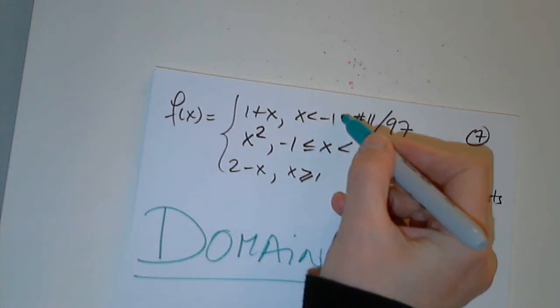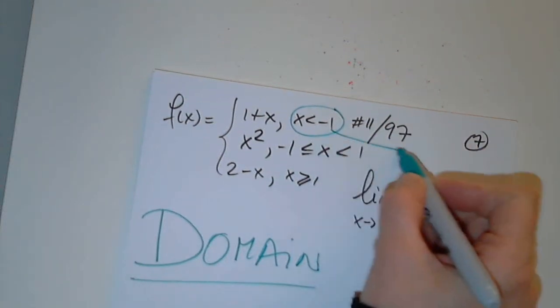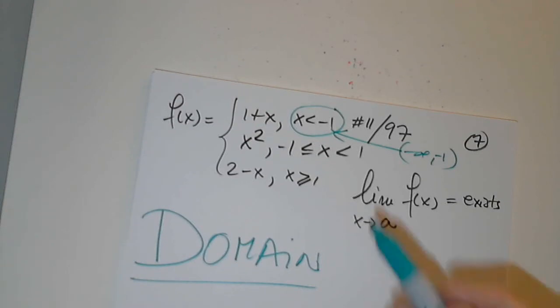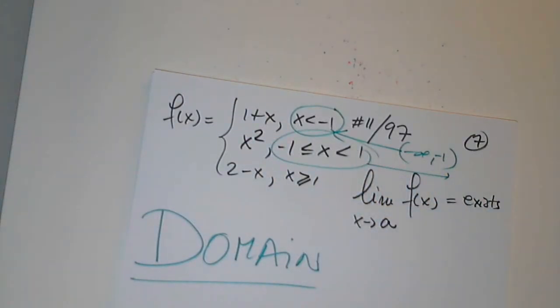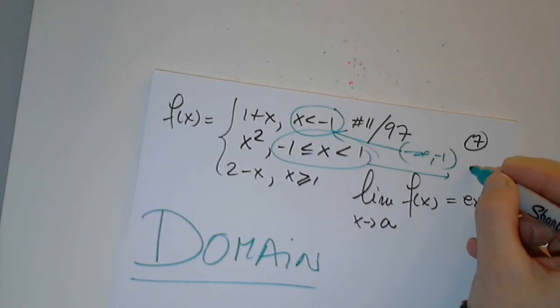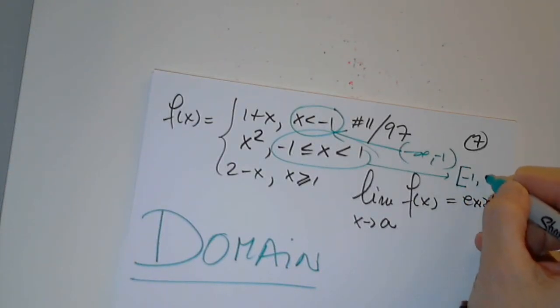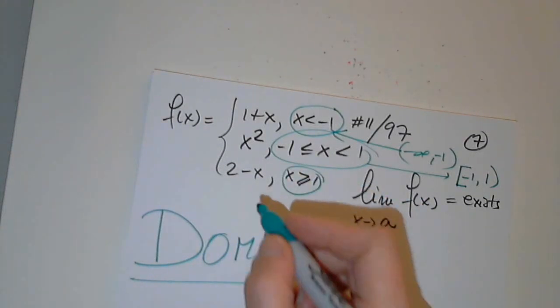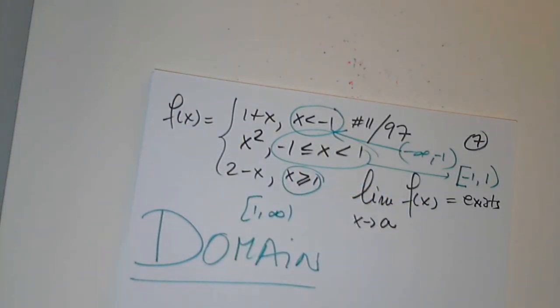Okay, so I'm looking at this, and like before, I will change it into an interval: negative infinity to negative 1 with a parenthesis. How will I change this into an interval? Bracket. Yes, -1, parenthesis 1. Excellent. And how do I change the last one? Bracket. Excellent. Good. So now let's look at what we have and decide upon the domain. What is the domain of this function? All real numbers. Excellent. Nothing is missing.